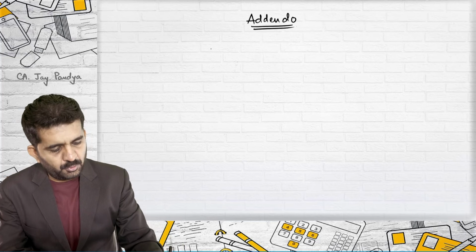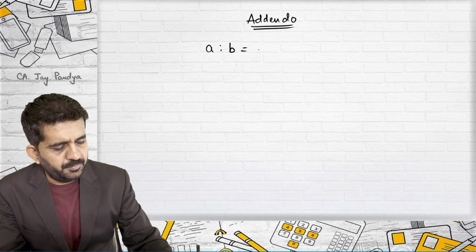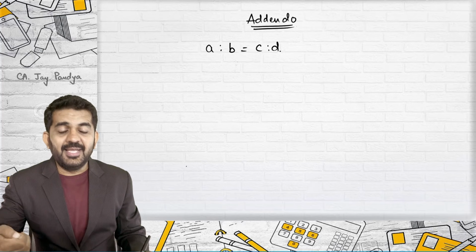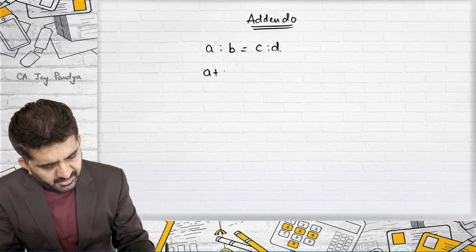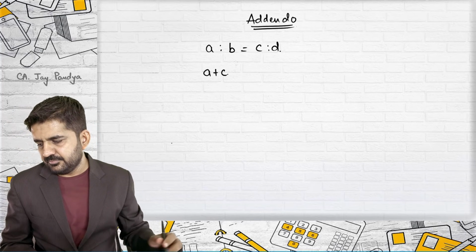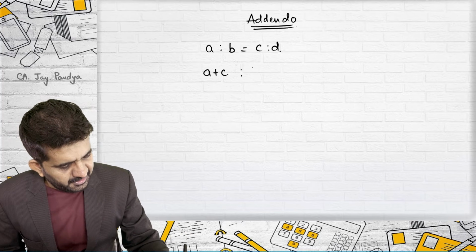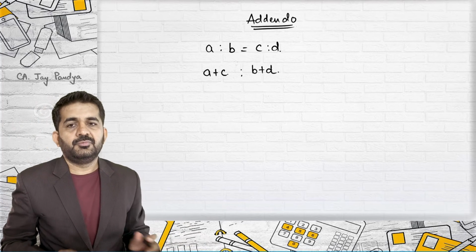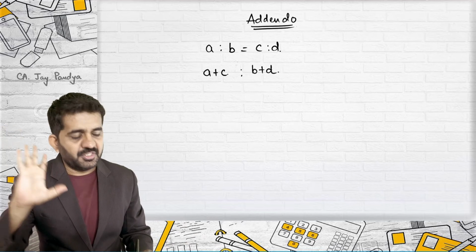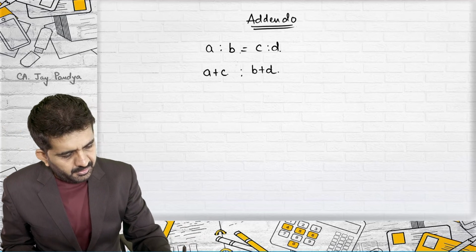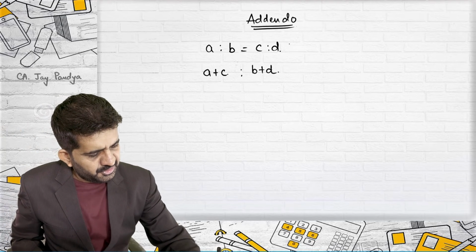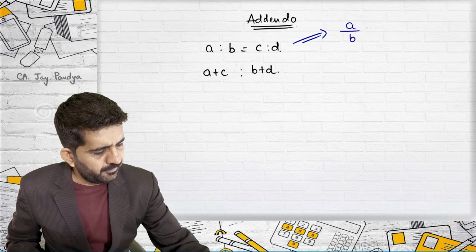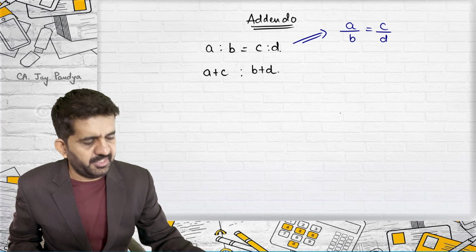Now what does addendo say? Try to concentrate. If A is to B is equal to C is to D, then A plus C will be equal to B plus D. So let us understand this concept in this manner. I am writing this equation as A upon B is equal to C upon D.